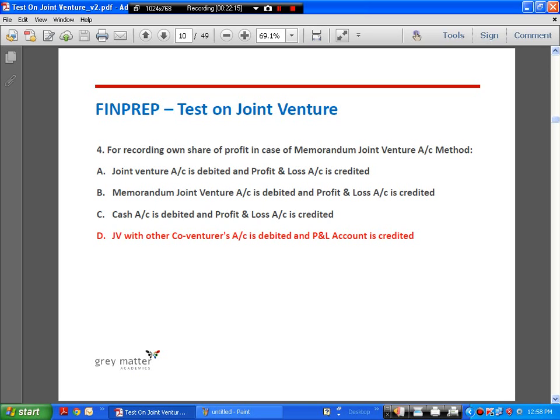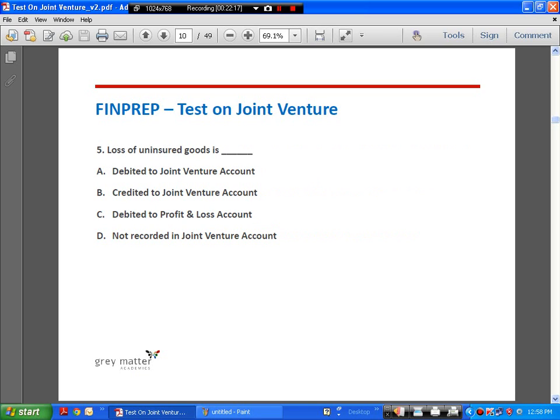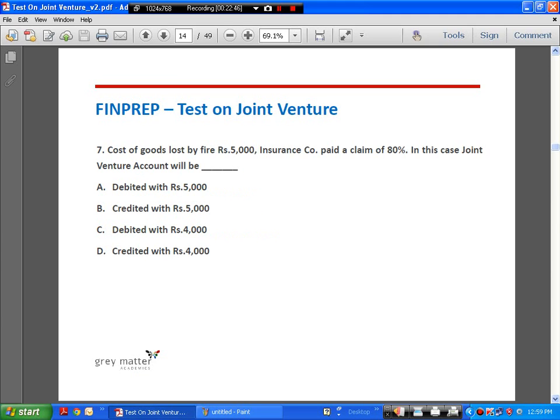So answer is D. Next, loss of uninsured goods. This is what I told you. Suppose there are goods of 10,000 rupees, they are lost, and there is no insurance, so it's a loss, right? You don't record it anywhere, so it is not recorded in the JV account at all. Next, bad debts incurred on account of joint venture sales. No, it is not recorded anywhere, right? So answer to this is also D. It's not recorded in the joint venture account, right?